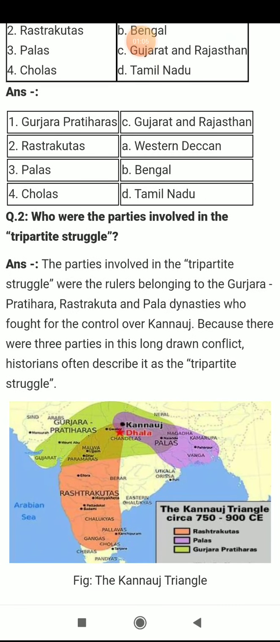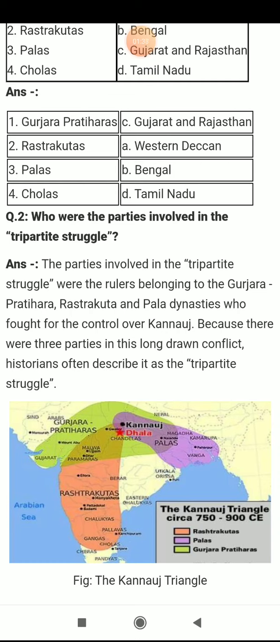Next question is about who were the parties involved in the tripartite struggle. Tripartite struggle means three parties were there. Tri means three. We have discussed why this struggle happened. Who were involved in this struggle? Gurjara Pratiharas, Rashtrakutas, and Palas. These three dynasties were involved in this struggle. That's why the name tripartite was given to this struggle.